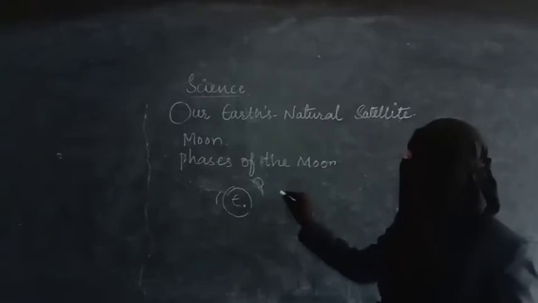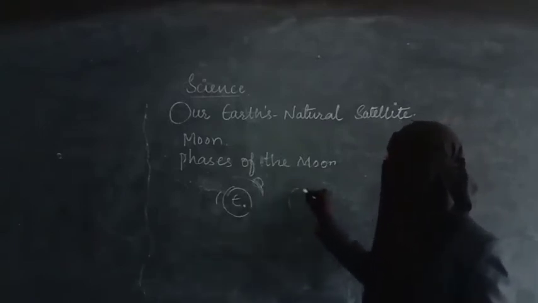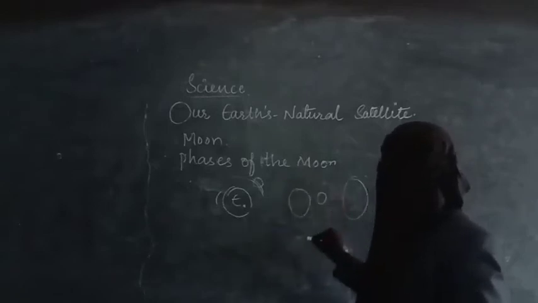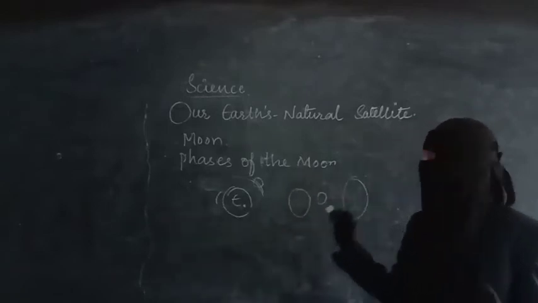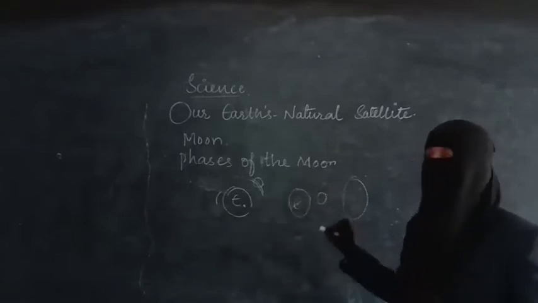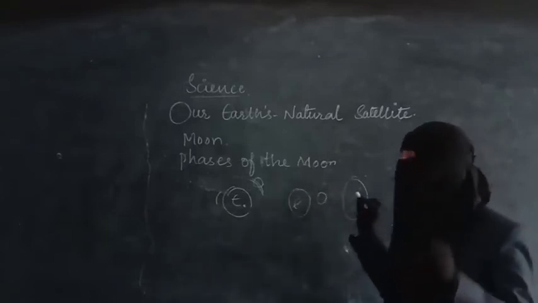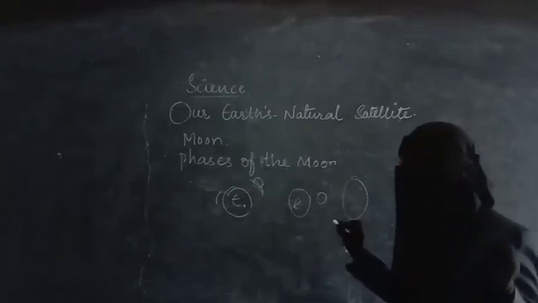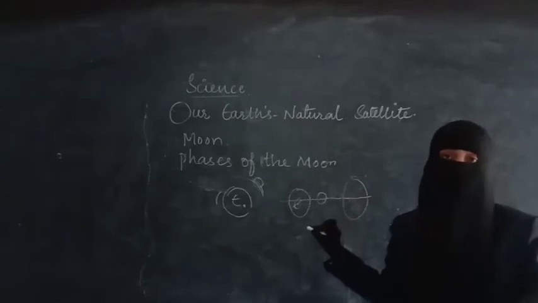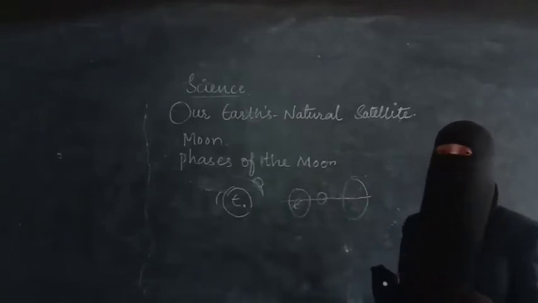As you know, the earth is revolving around the sun and the moon is revolving around the earth. So what happens with these two revolutions? At one time, these three heavenly bodies will come in a straight line.